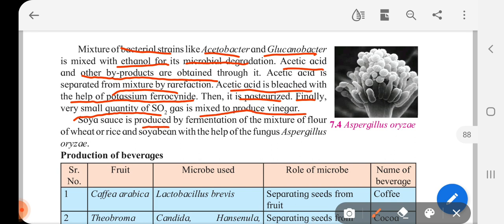Soya sauce is produced by fermentation of the mixture of flour of wheat or rice and soya bean with the help of fungus Aspergillus oryzae.